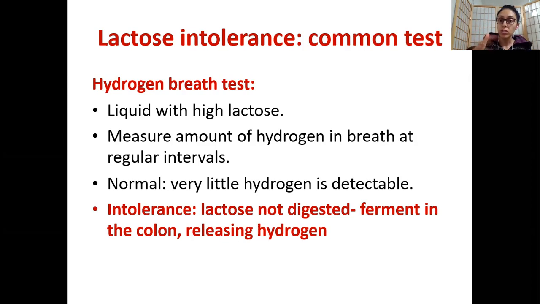So you have those foamy stools and all of that, but what they do is a hydrogen breath test. If you have very, very high levels of hydrogen in your breath, it means your lactose is not being digested, because for you and me, where lactose is digested, we would not have a lot of hydrogen in our breath. So basically, guys, this is the test used for detecting intolerances with lactose. All right, so I hope this is clear.